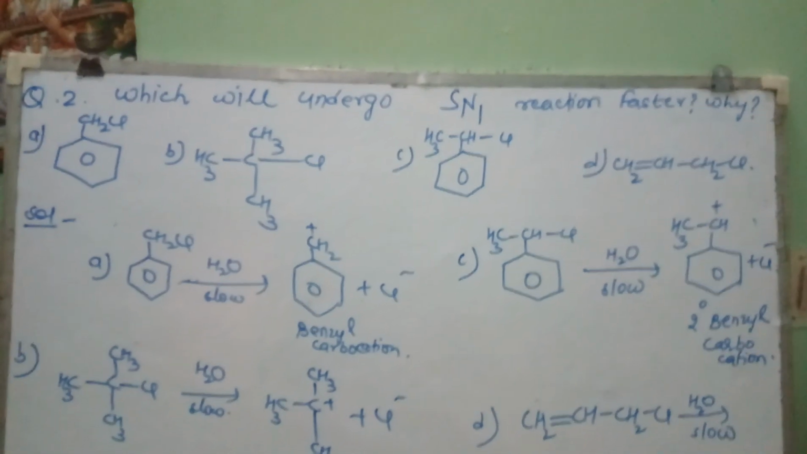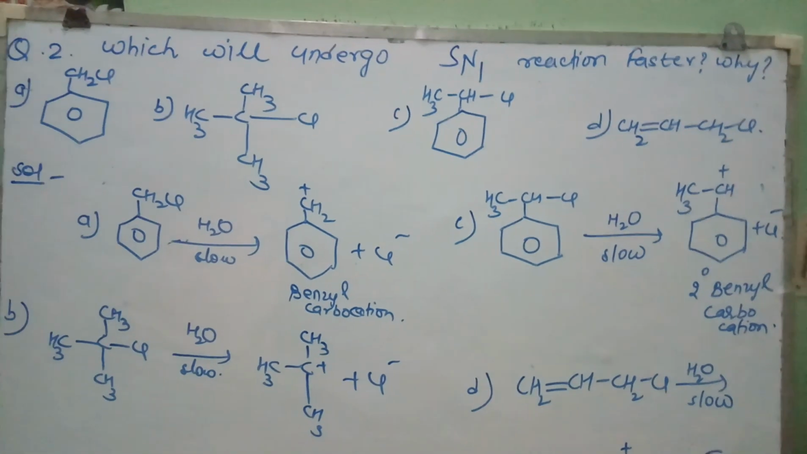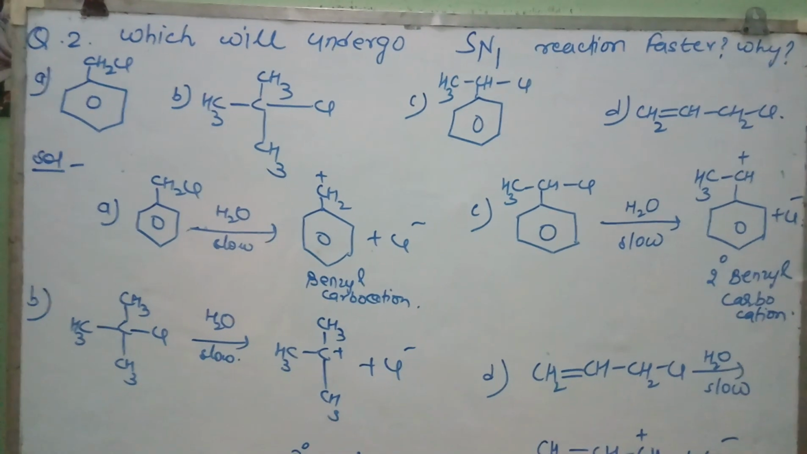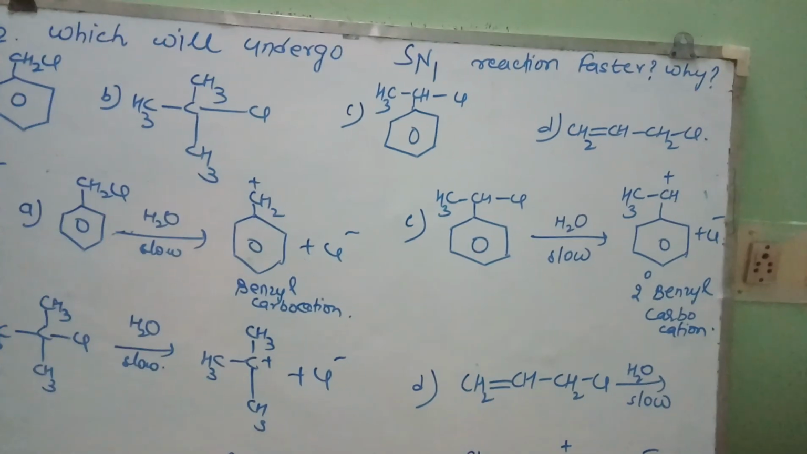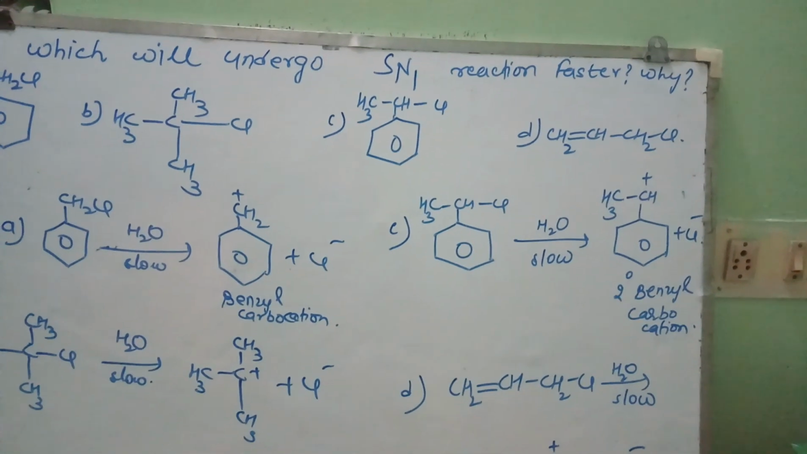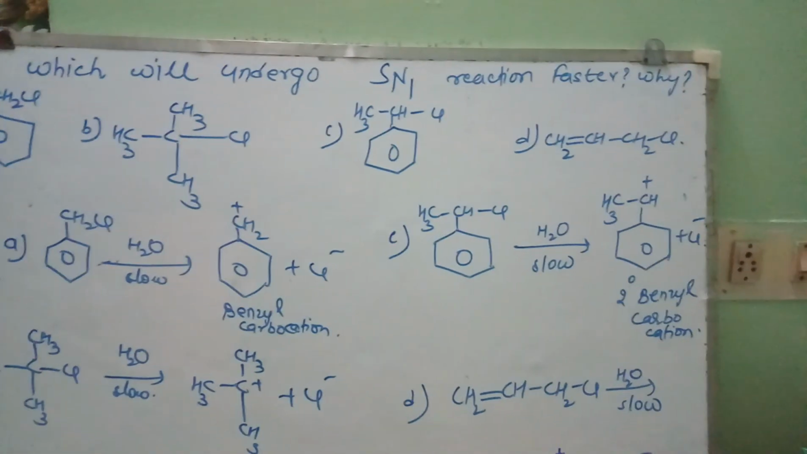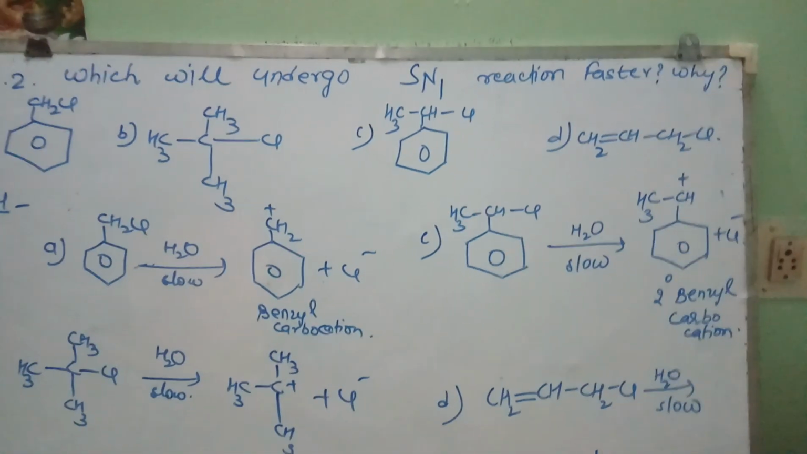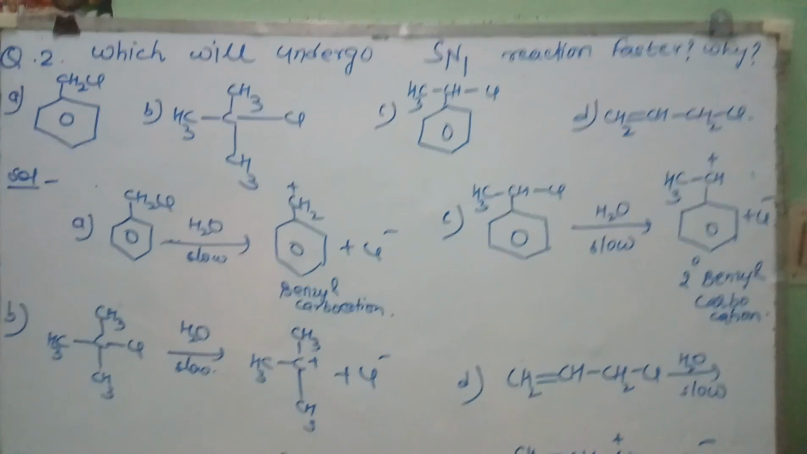Now let us take the third question: which will undergo SN1 reaction faster and why. Here four compounds are given. The first one is benzyl chloride, the second one is tertiary butyl chloride, the third one is secondary benzyl chloride, and the fourth one is allyl chloride, right? These four compounds are given. So which will undergo SN1 reaction faster and why?